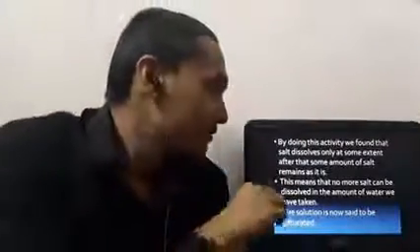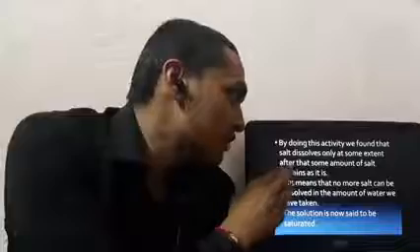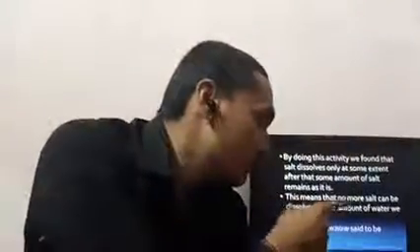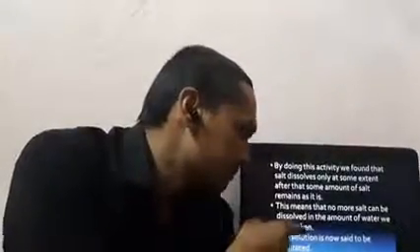By doing this activity, we found that salt dissolves only to some extent. After that, some amount of salt will remain as it is. This means that no more salt can be dissolved in the amount of water we have taken. The solution is now said to be a saturated solution. This word you have to remember.